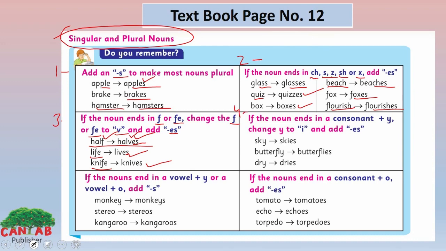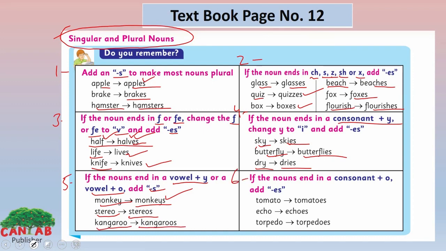Look at the fourth one here. If the noun ends in a consonant plus y, change y to i and add es. What we do, we have removed the y here and added i, e and s. Butterfly, butterflies. Dry, dries. Look at the fifth one. If the nouns end in a vowel plus y or a vowel plus o, we add s. Monkey, monkeys. What we did? We have only added s here. Stereo, stereos. Kangaroo, kangaroos. Look at the sixth way.